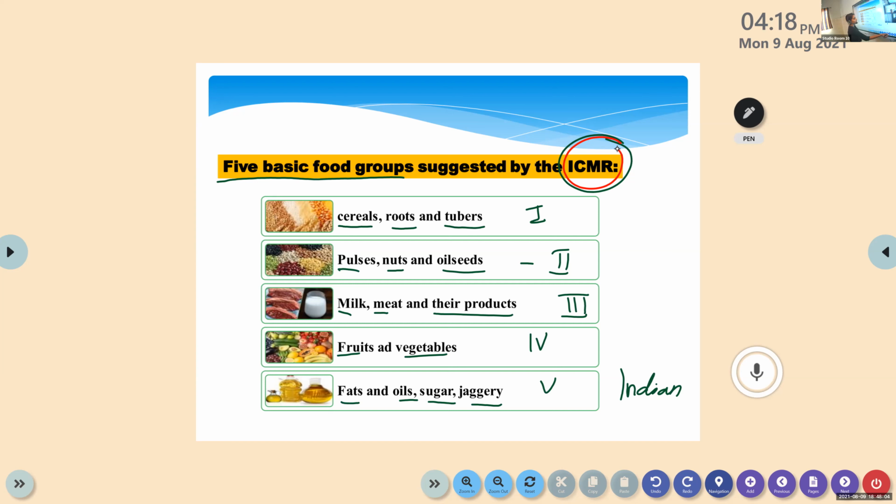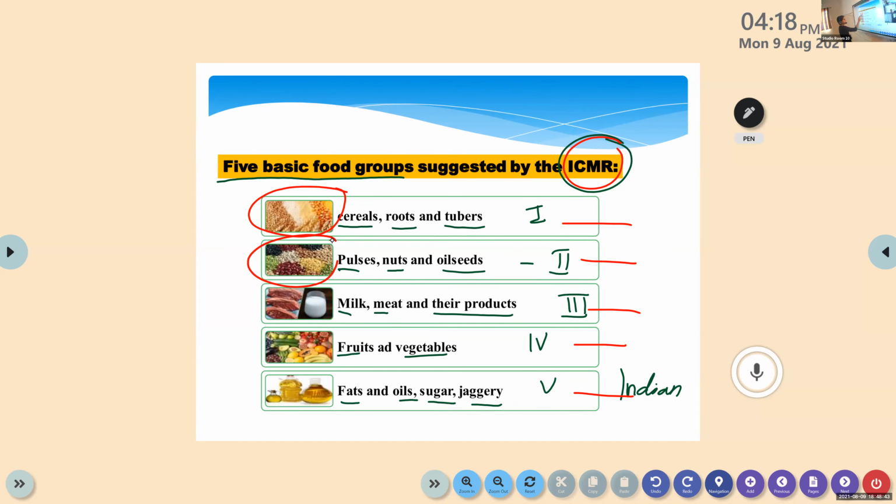So major nutrient in cereal, roots and tubers, Sanjana? Carbohydrates. Nestle, major nutrient in pulses, nuts and oils. You can refer, no problem. Protein. Then milk, meat and their products. Protein, fat and all. Then fruits and vegetables, major nutrient. Carotene. Then fats, oils, last one. Carbohydrates. So first group, they are the energy giving nutrient.